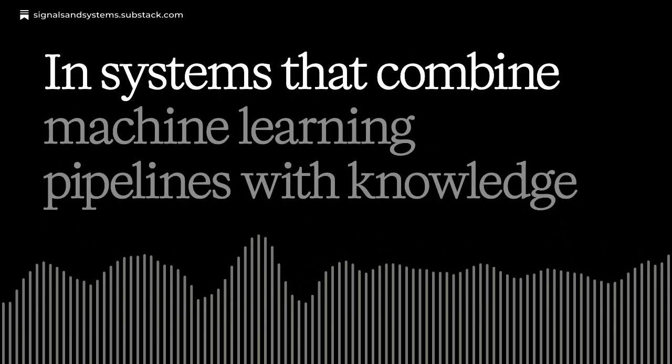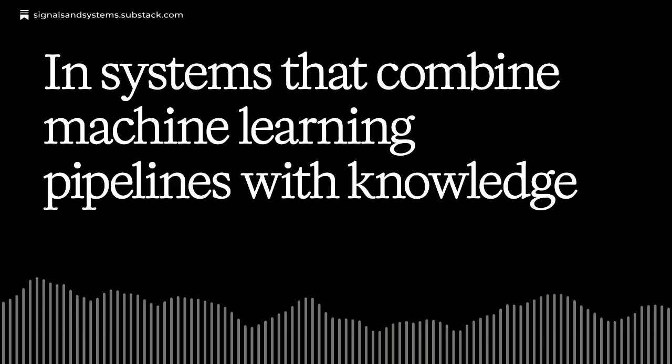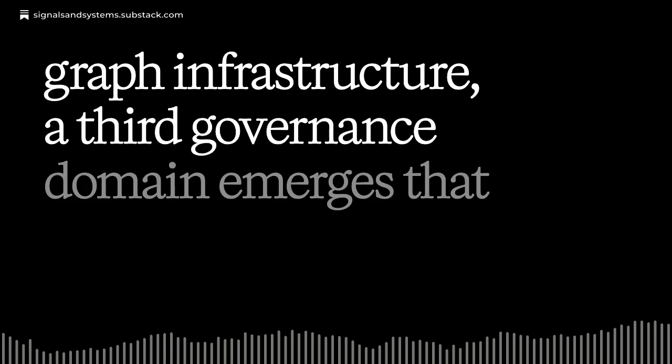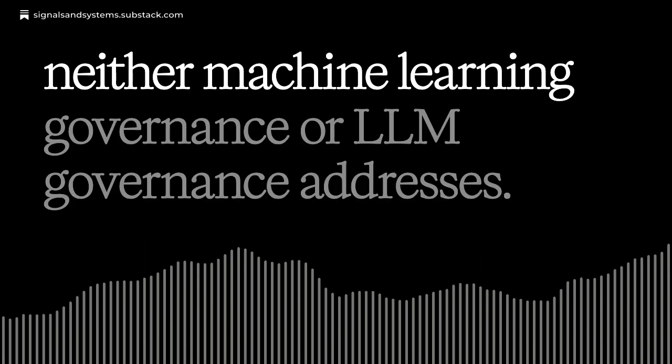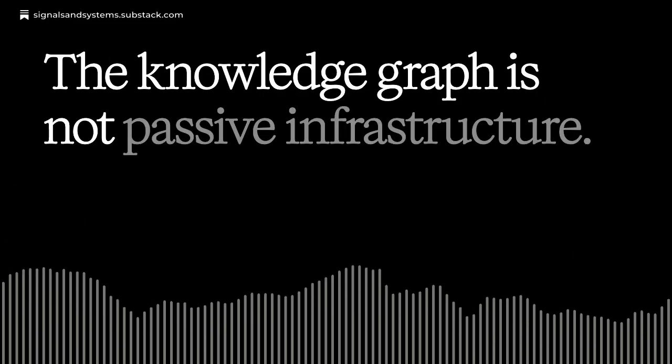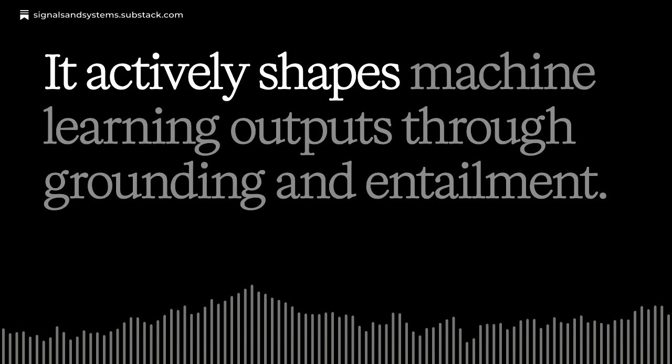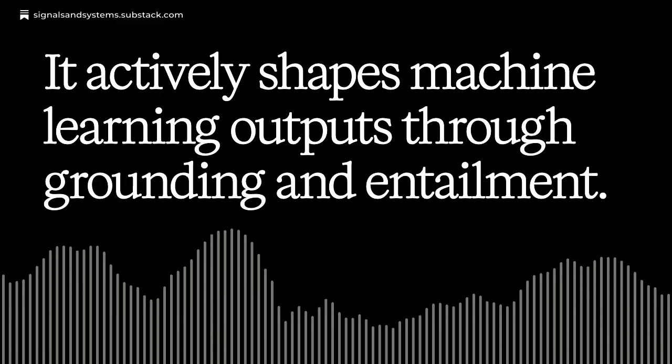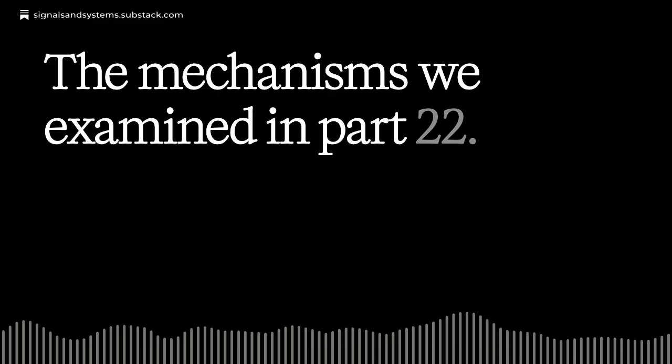In systems that combine machine learning pipelines with knowledge graph infrastructure, a third governance domain emerges that neither machine learning governance nor LLM governance addresses. The knowledge graph is not passive infrastructure. It actively shapes machine learning outputs through grounding mechanisms, the mechanisms we examined in Part 22.